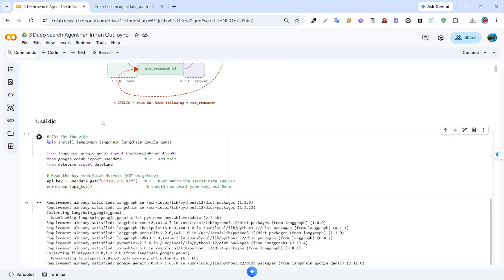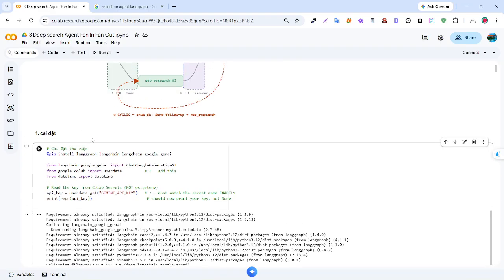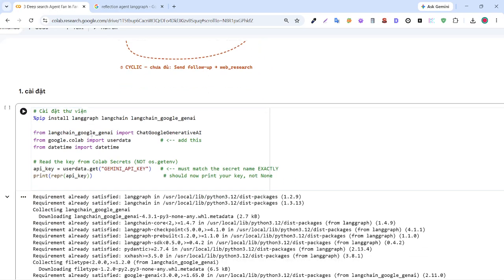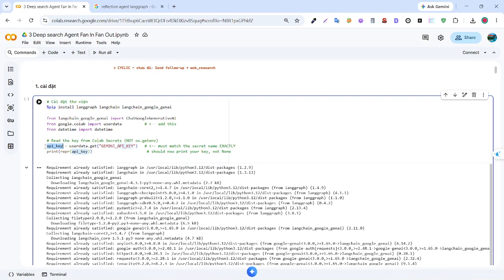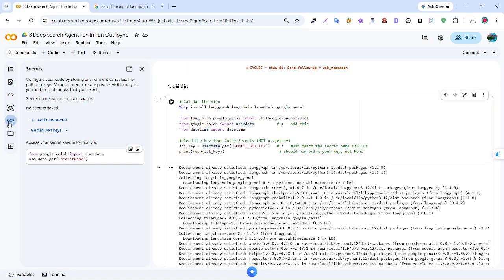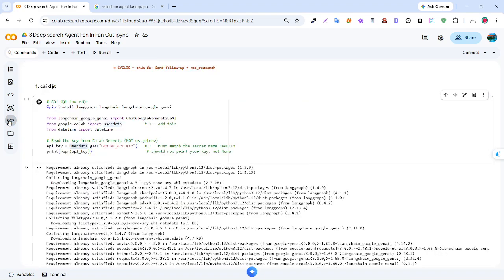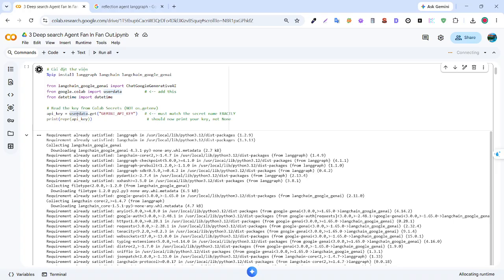So let's start with the first step about install. I will pip install LangGraph, LangChain, and LangChain Google Gemini, and I will define the API key. I will get it from my secret key. So I will run it.